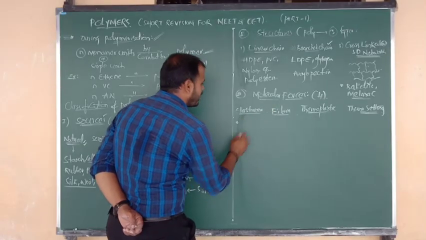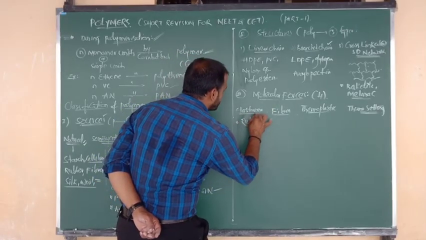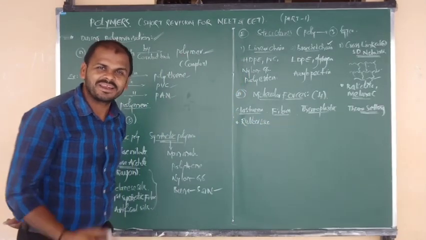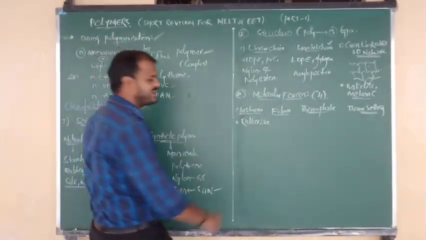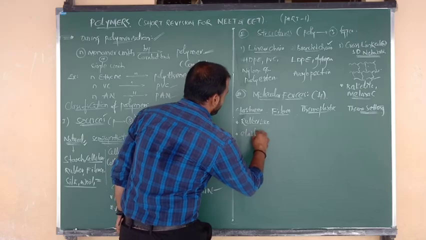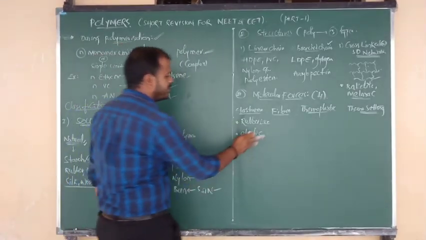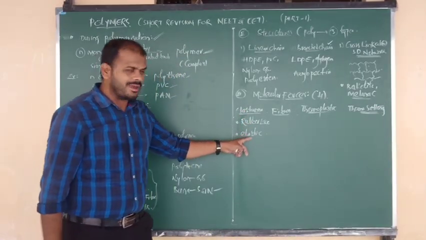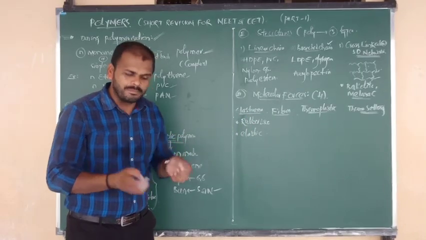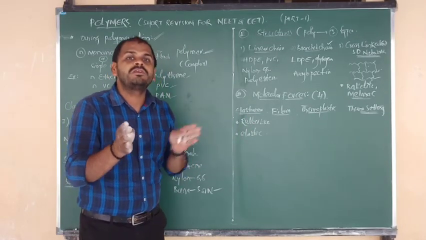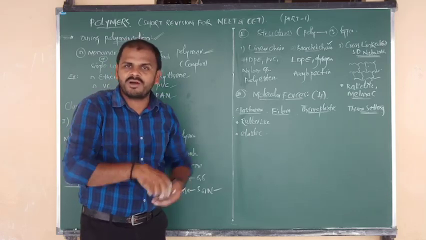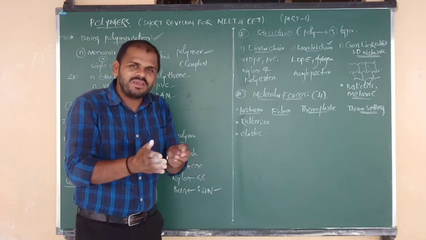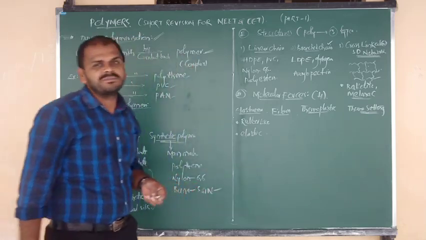So let me consider first of all elastomers. Try to remember just one word: they are rubber-like polymers. Rubber's elastic nature, that's why we say elastomers. So they are elastic in nature. Listen carefully. Elastomers have a rubber-like nature, meaning between two linear polymer chains we can expect the presence of weak forces. Due to the presence of weak forces, elastic stretching will be possible.